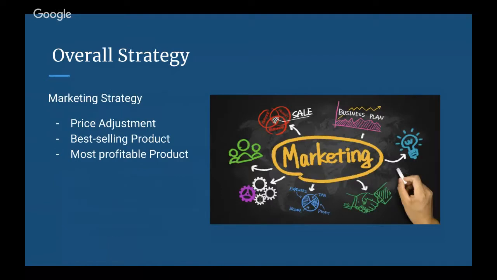The last one is marketing strategy. Our marketing strategy is closely linked to our production strategy. The most important action is to adjust the price regularly based on multi-analysis such as competitor analysis and the analysis of inventory. Besides that, we also need to find out our best-selling and most profitable product in each range in order to cooperate with our production strategy.